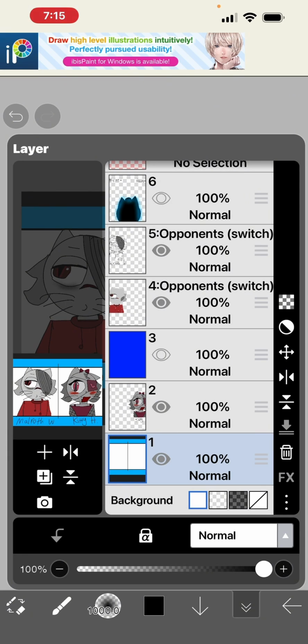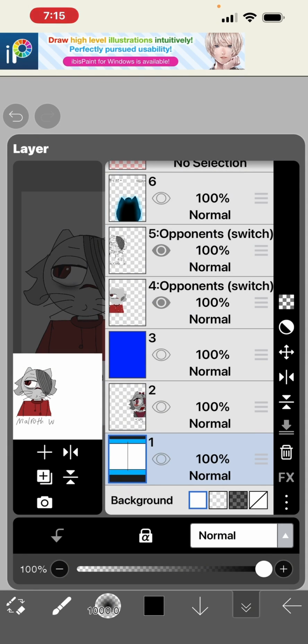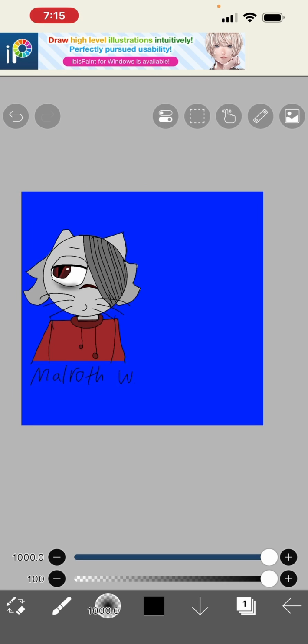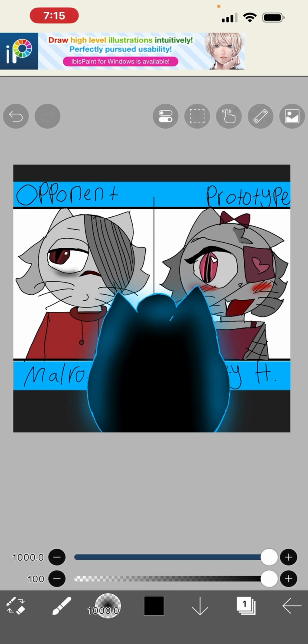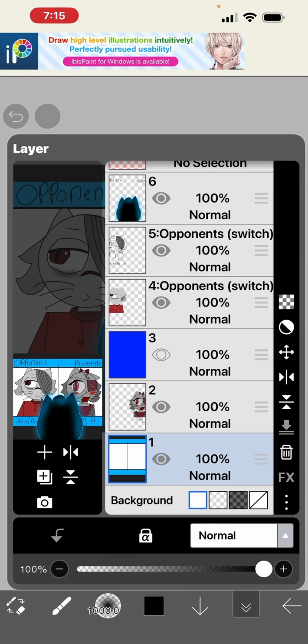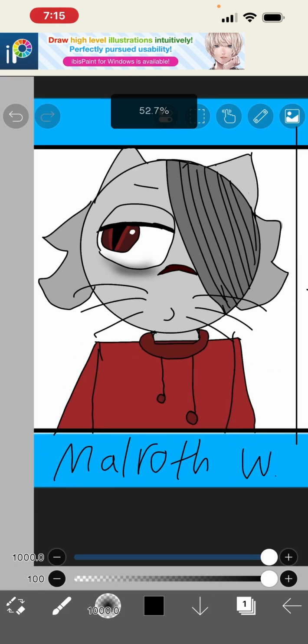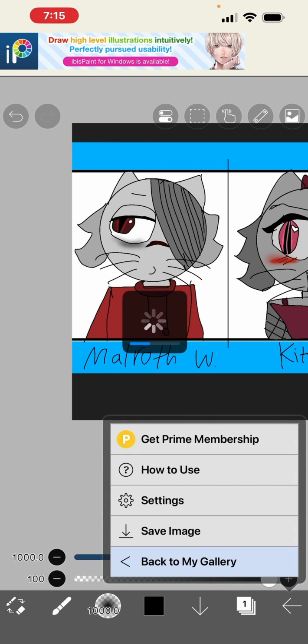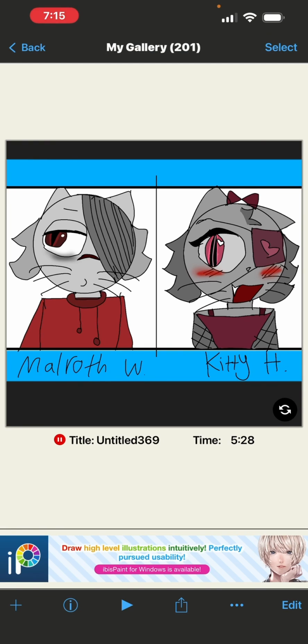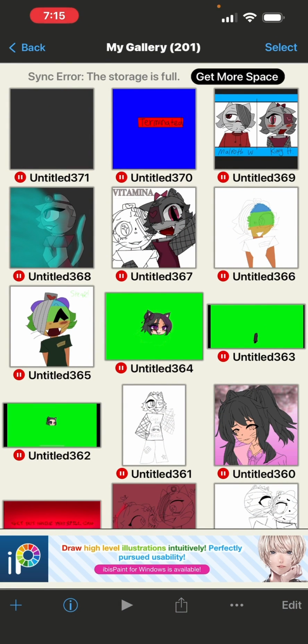But when you get your character and you draw all 12, you need to unlayer these two and turn on the blue, and then take a picture. Otherwise, this is what it'll look like in the edit. And that's how many characters you need to have. You need to have at least 12. If you don't have enough, then you can just do less, but it'll make it a long end scene. That's why I did 12. Some of these are other people's OCs that they asked me to draw. So, yeah.